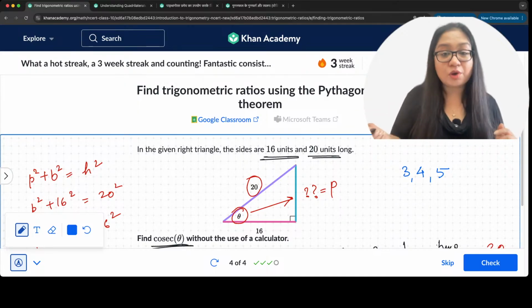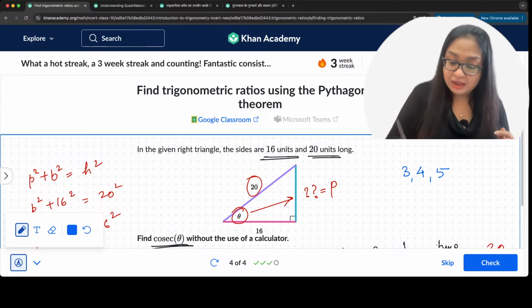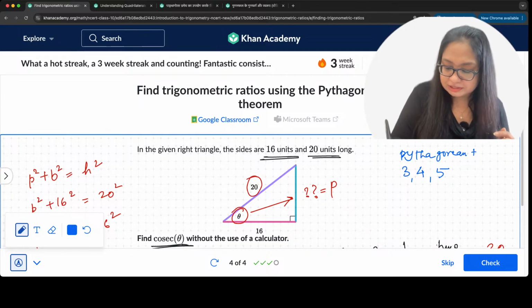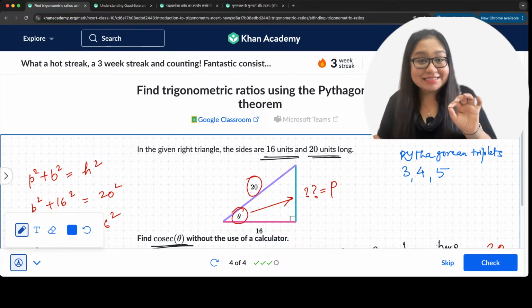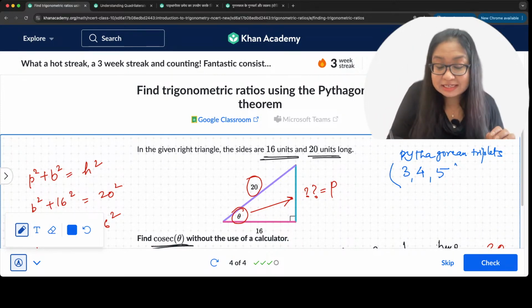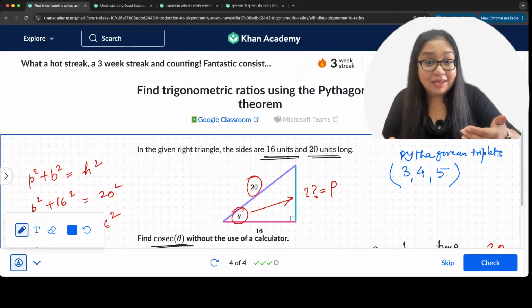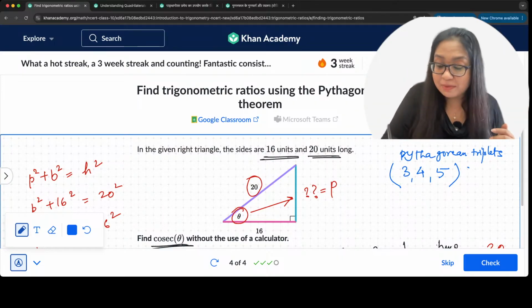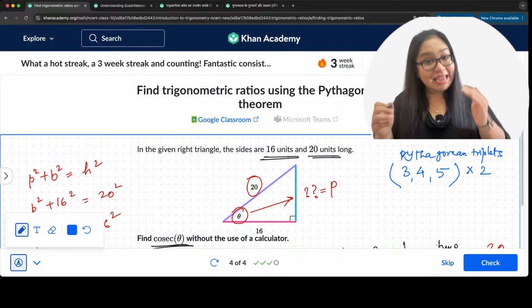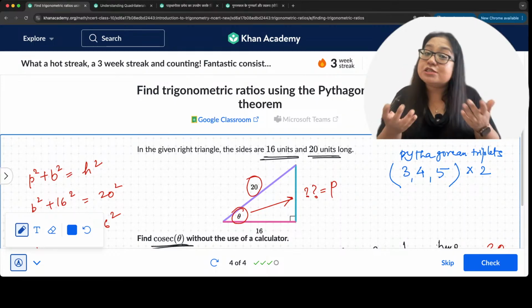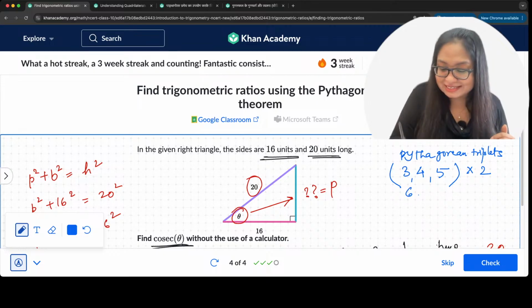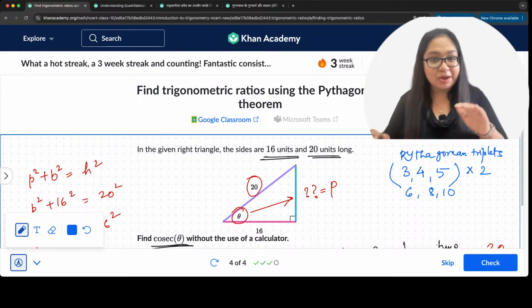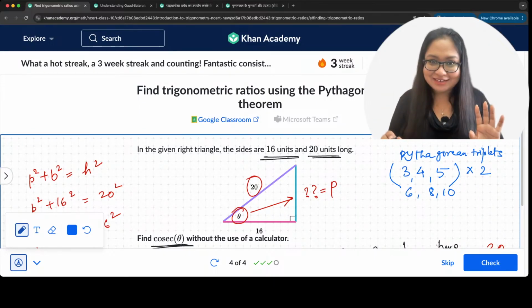Now, if I take this 3, 4, 5 and multiply with any number, say 2, then what I get is also a Pythagorean triplet. It's also going to make a right angle triangle. So multiply with 2, you get 6, 8, 10.